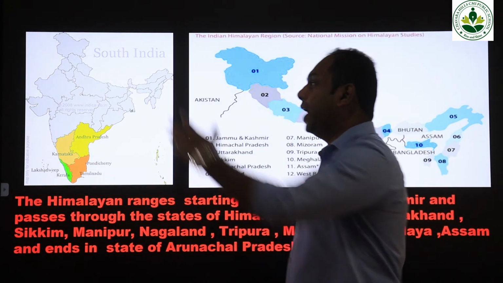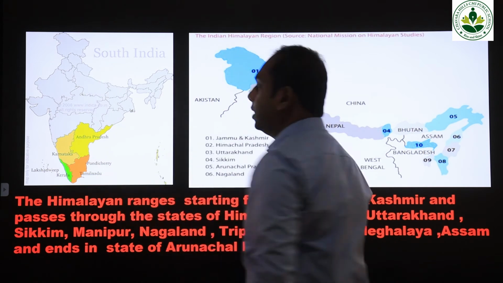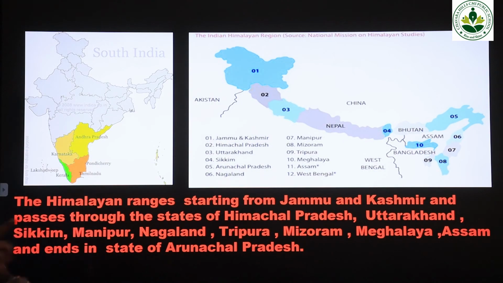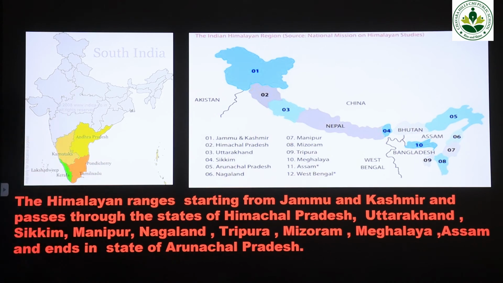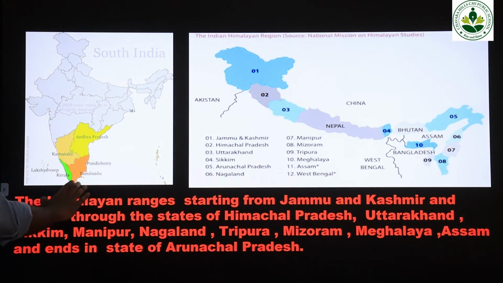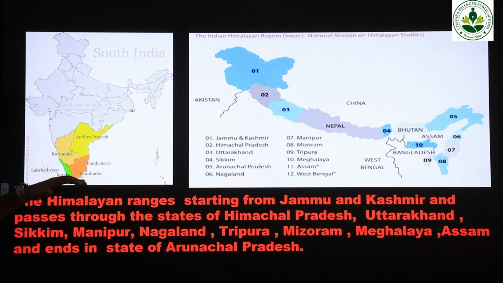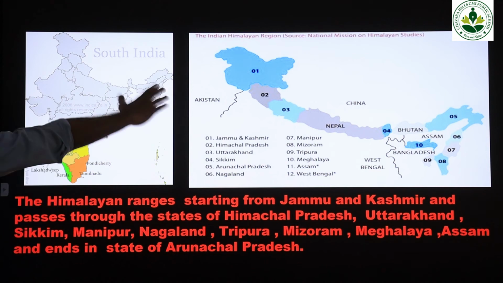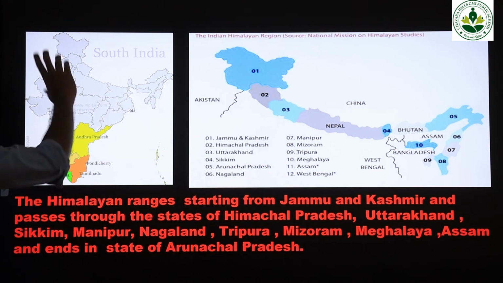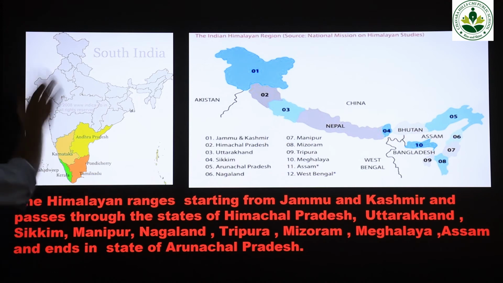Now, as I told you, we have 28 states, and some states are located in the north. When you look at the map, you should also try to identify the directions. When you face the map, the top part is called north, the bottom part is called south, your left side will be west, and your right side will be east. This is how we identify the directions when we face a map.